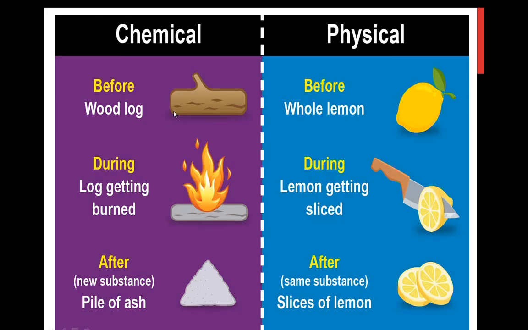Understood? So you can see chemical change. Before, the wood log is there, then there is a burning of the wood log, and then we get ash, correct, meaning wood properties are different, ash properties are different. From ash can we get the wood back? No. So these are chemical changes.